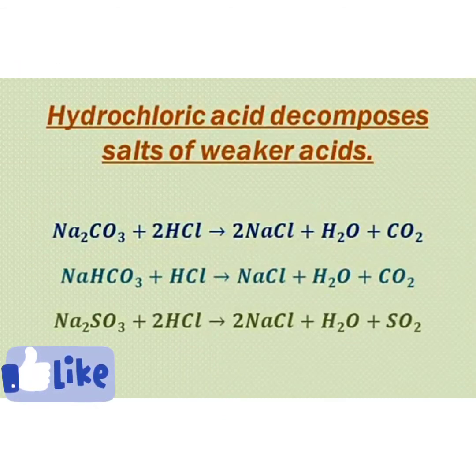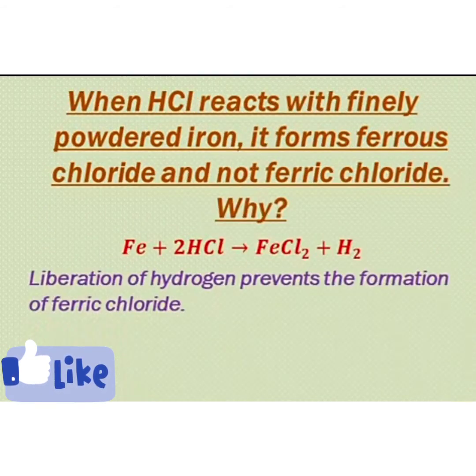Hydrochloric acid decomposes salts of weaker acids. When HCl reacts with finely powdered iron, it forms ferrous chloride and does not form ferric chloride, due to liberation of hydrogen, which prevents the formation of ferric chloride.